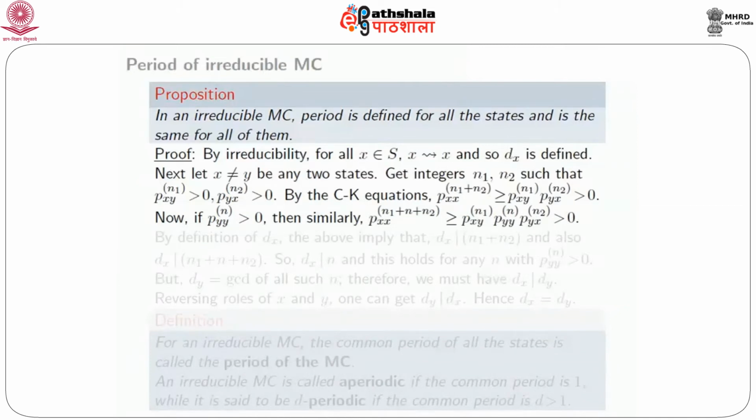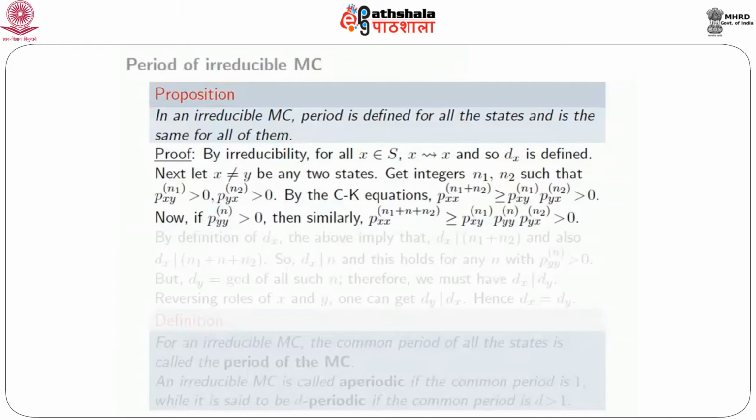Now if p_yy^(n) is positive for some n, then by the same argument, again Chapman-Kolmogorov equations, p_xx^(n1+n+n2) is again positive because of the same reason.